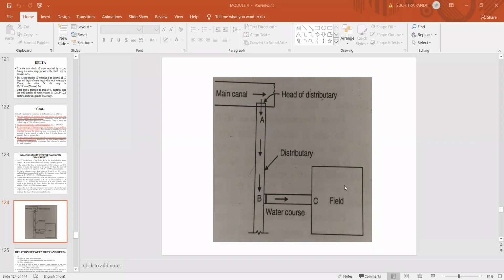The area to be irrigated is 1,700 hectares, so if you divide it by 1.1, then the duty of irrigation water will be less than 1,700 hectare per cumec.